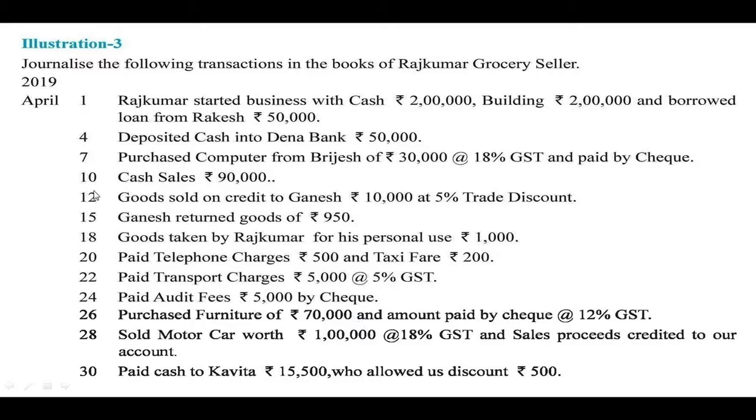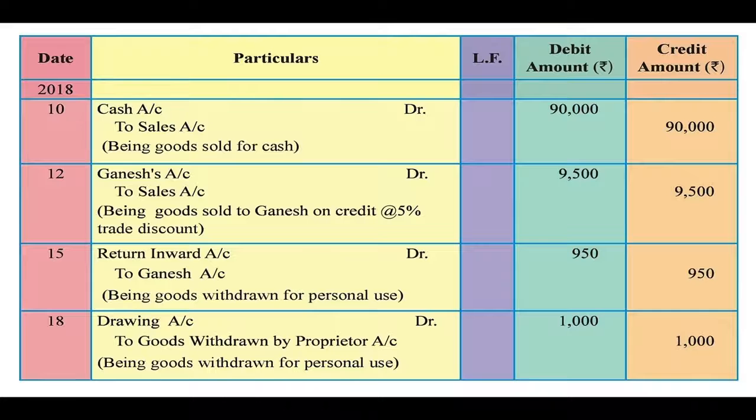Next, 10th April, cash sales rupees 90,000. The meaning of this transaction is goods sold for cash. It is a cash transaction. When the goods are sold for cash, cash comes in the business. So cash account is to be debited, while sales is the revenue. So sales account is credited. Here cash account is debit 90,000 to sales account. 90,000 is written in the credit amount column, being goods sold for cash.